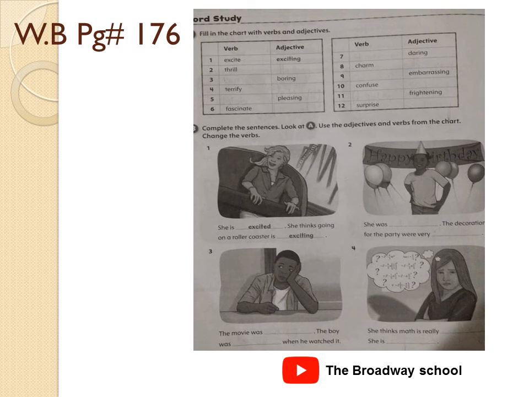Part B, complete the sentences. Look at A. Use the adjectives and verbs from the chart. Change the verbs. First one is done. Come to the second one. She was dash. The decoration for the party were very dash. Now yes, what is the appropriate word? Just look at the chart above. It's please. She was pleased. The decoration for the party were very pleasing.